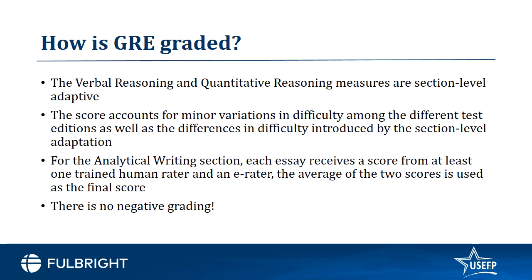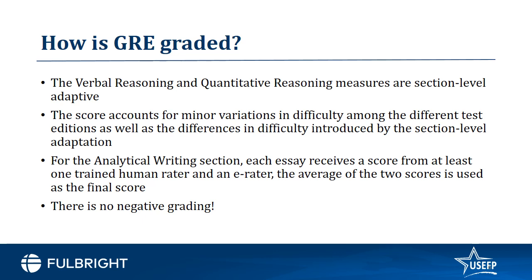Generally, first sections have an equal number of easy, medium, and hard questions. Imagine that you've got everything right, okay? So for the second verbal section, you can expect that the test is going to pose more difficult questions to you, because the test has assessed you and understood that you are a better than average candidate, and it is giving you an opportunity to score higher, right?